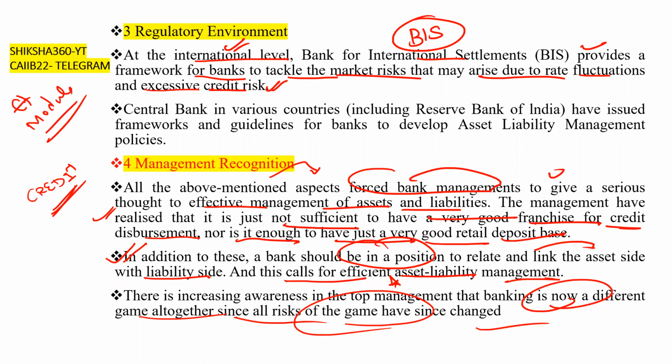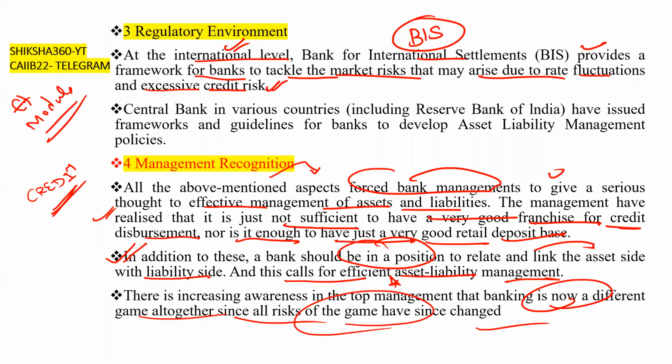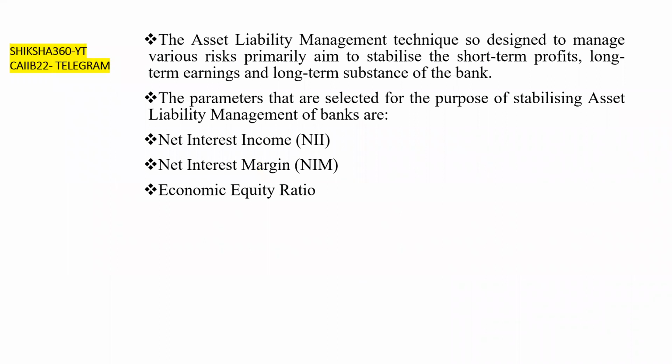That is basically management recognition, regulatory environment, volatility, and product innovation. These are the main reasons for the increasing significance of asset liability management. First one is the volatility, second one is the product innovation, third one is the regulatory environment, fourth one is the management recognition.